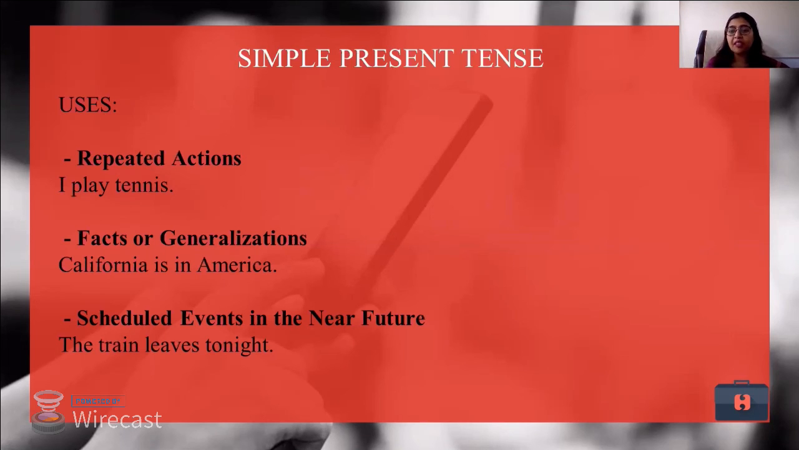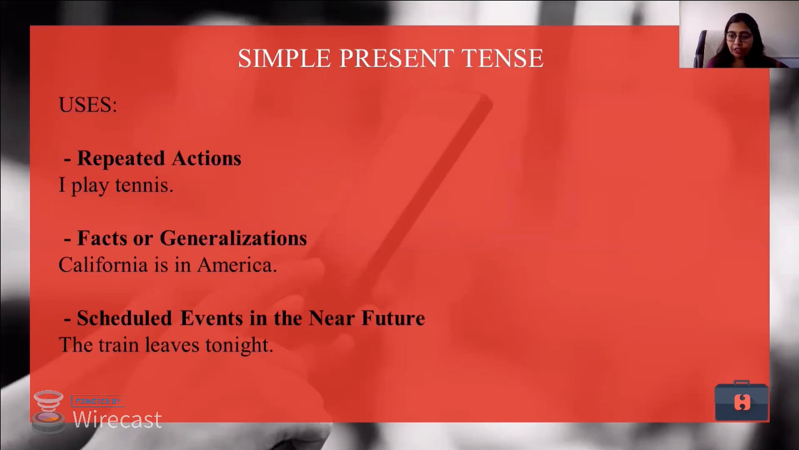But that doesn't mean that I cannot speak this sentence at night. At night, I'm not playing tennis, but still I can say I play tennis because I'm a tennis player. Again, we talk about facts or generalizations. California is in America is a fact. That means it is not dependent on some tense. So let us move ahead.